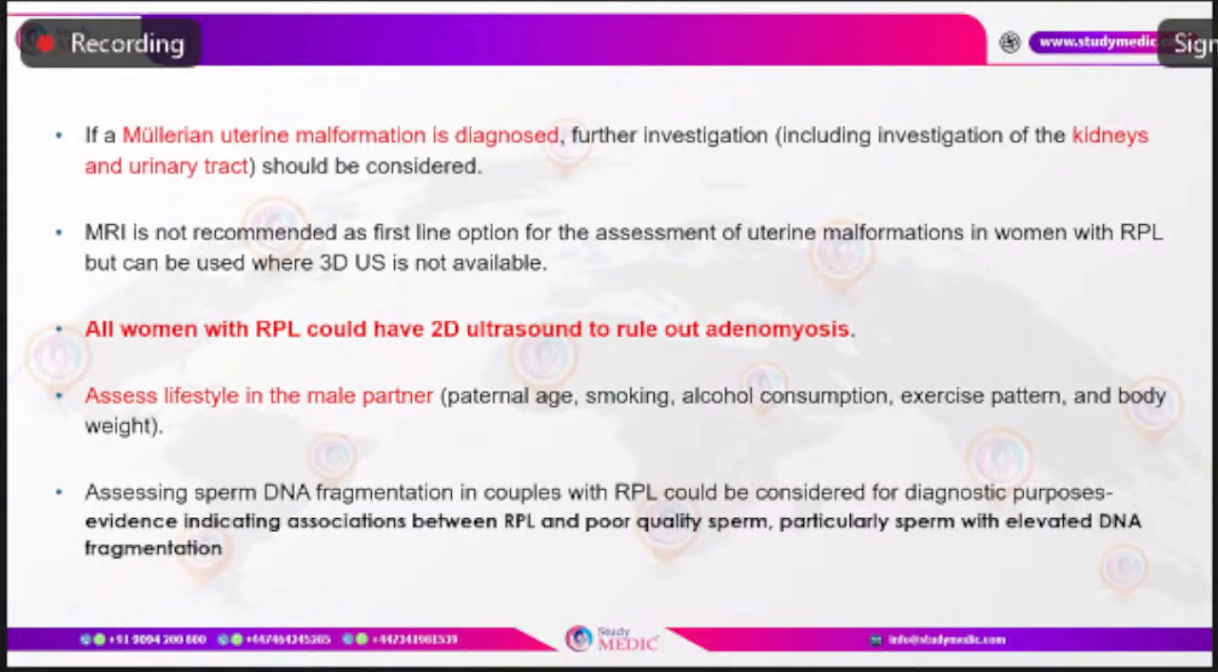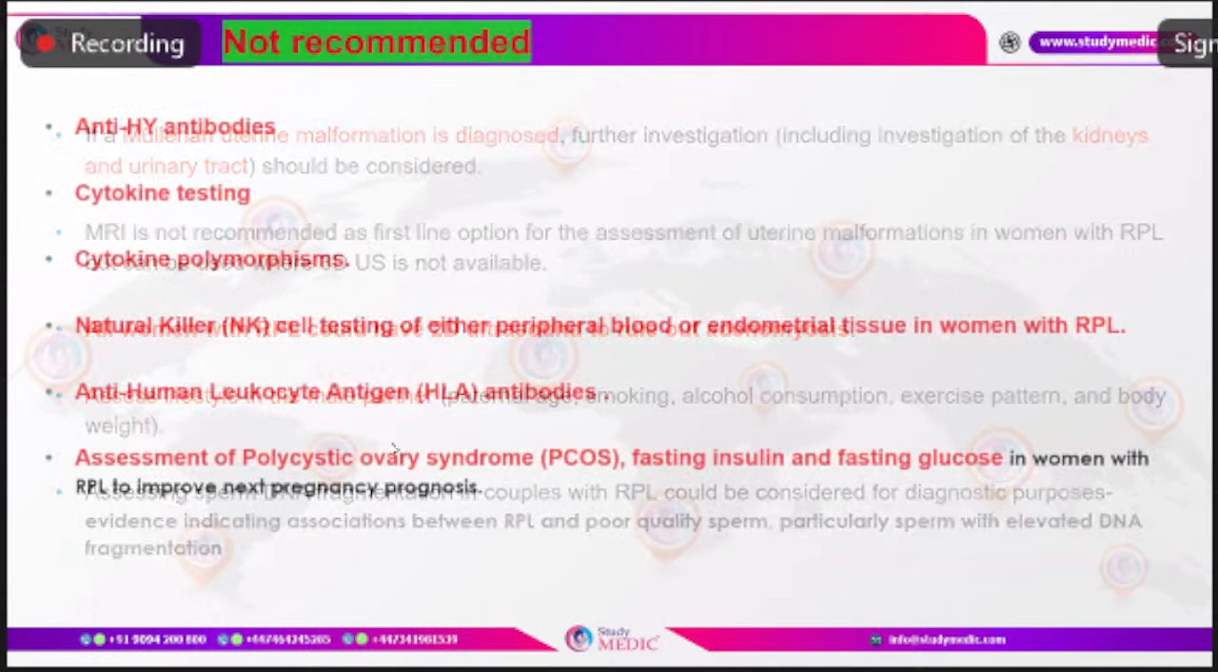And what about the semen analysis? In the semen analysis also, certain factors have an impact on the pregnancy loss. Of these, the most important one is the sperm DNA fragmentation. So, assessing the sperm DNA fragmentation in couples with recurrent pregnancy loss could be considered for diagnostic purposes, as there is evidence which shows an association between poor quality of the semen and recurrent pregnancy loss, particularly sperms with elevated sperm DNA fragmentation. So, that could be used for diagnostic purposes.